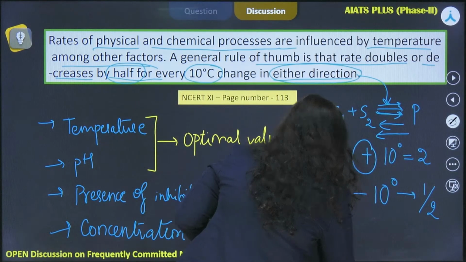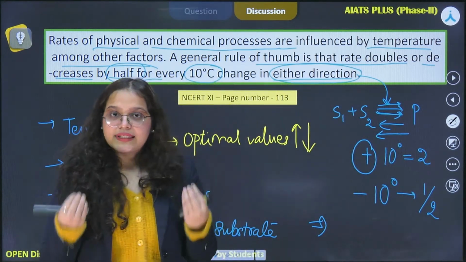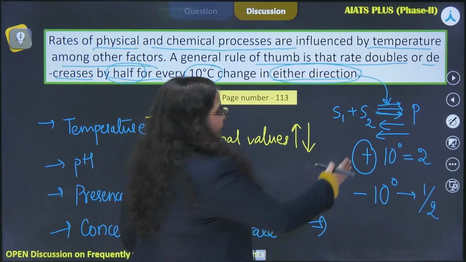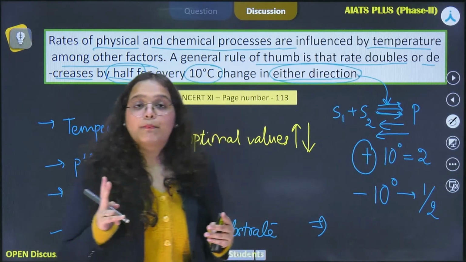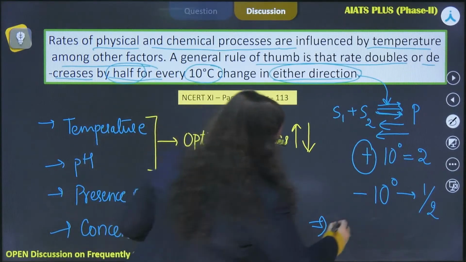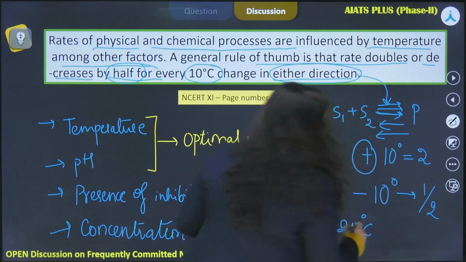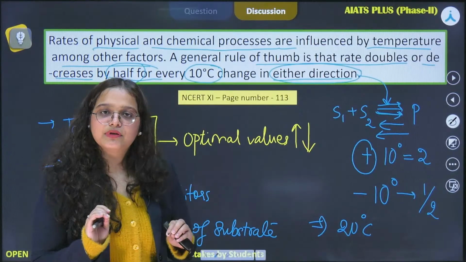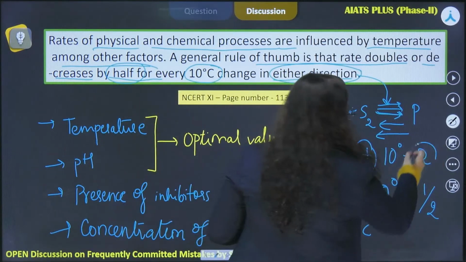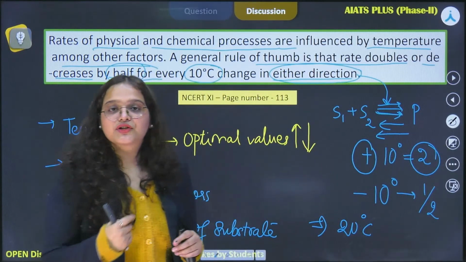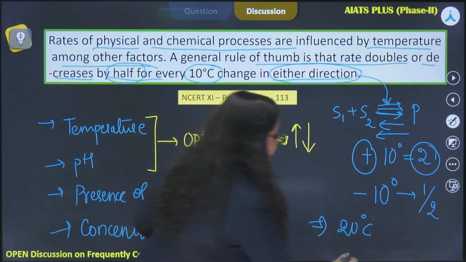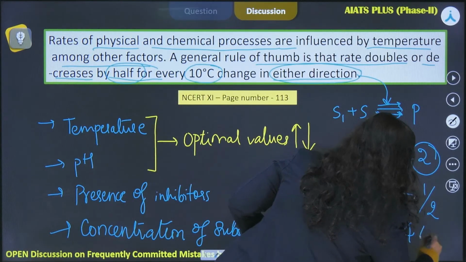So if a question says there is a change in temperature by 20 degrees, we will apply simple maths and calculate the factor by which the reaction rate should increase, and it will be 4 times.